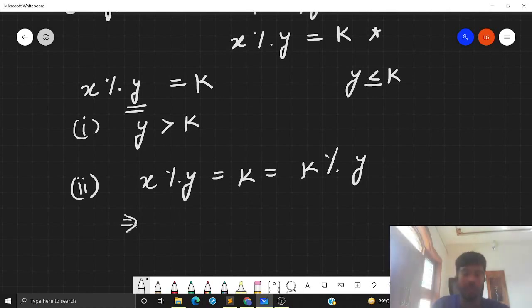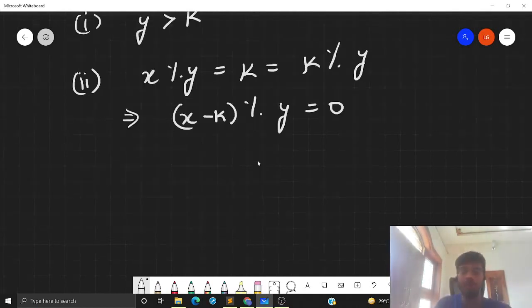Now using our modulus arithmetic, we can say that x minus k mod y is 0, right? So we have this equation that x minus k mod y is 0.